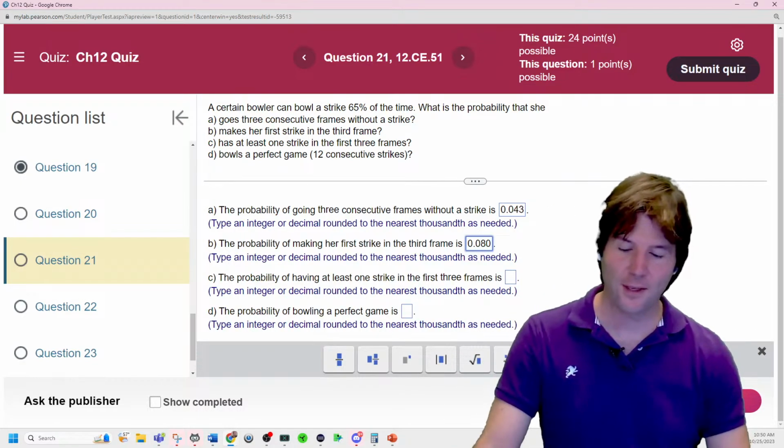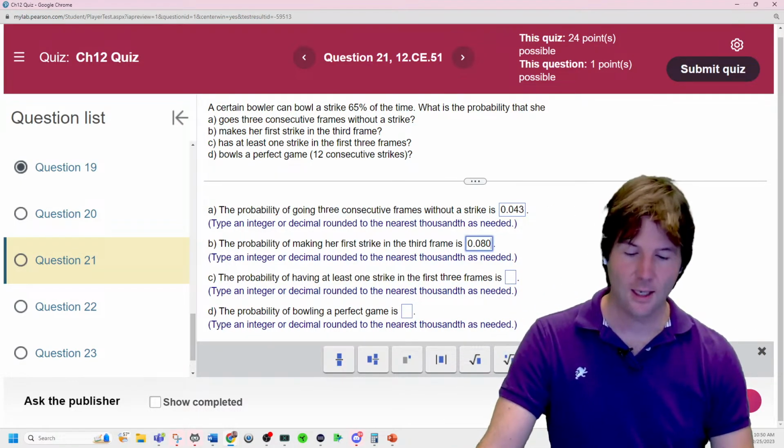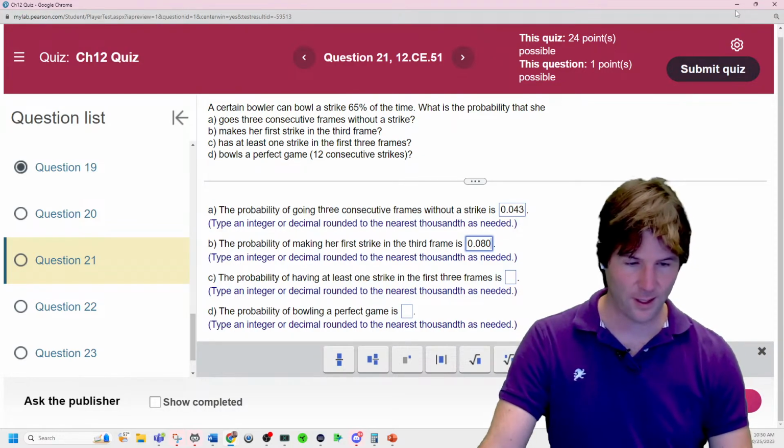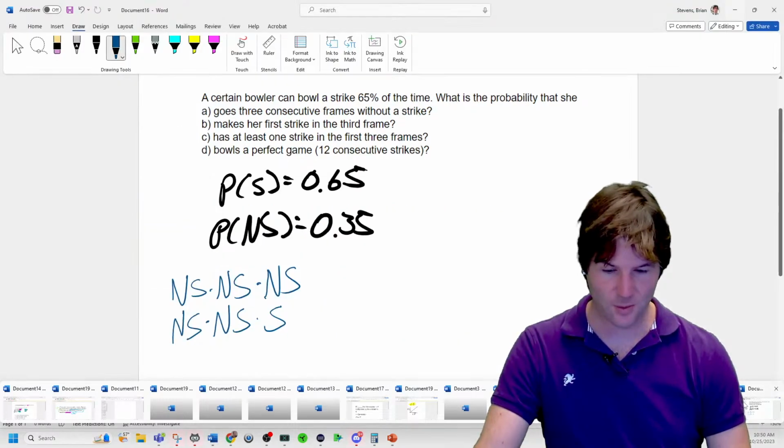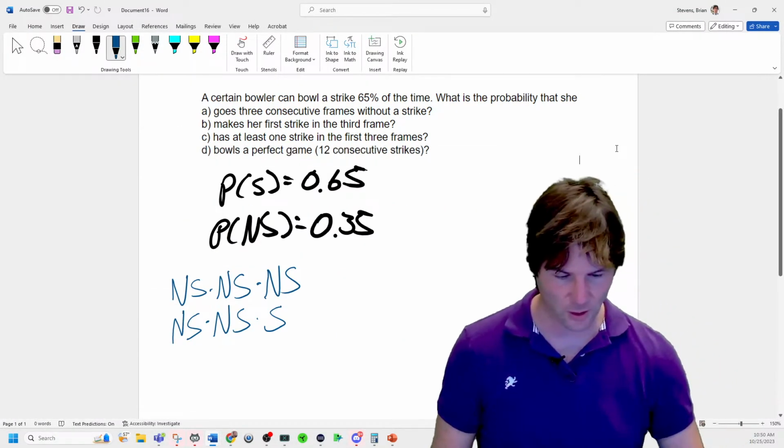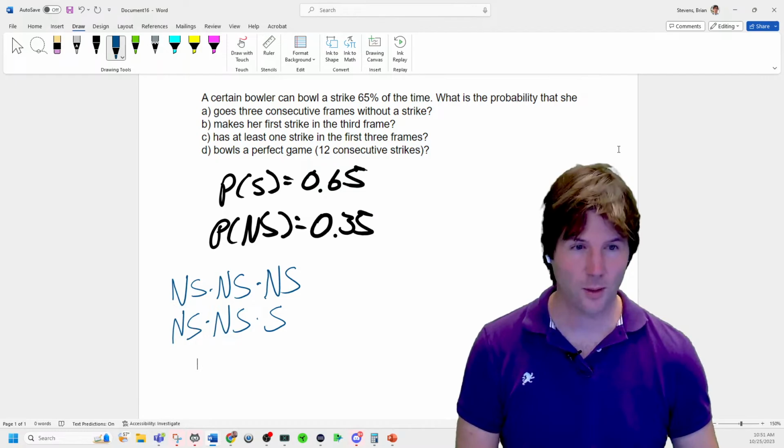The probability of having at least one strike in the first 3 frames. At least one strike. So this is another at least one problem. So we're going to write our sentence here. So remember, we start by, if you practice the at least one problems with us here.